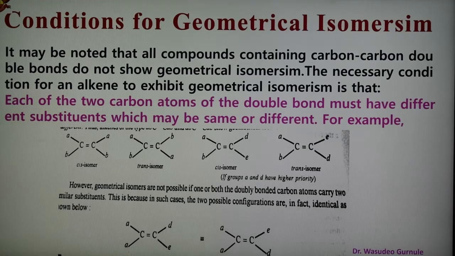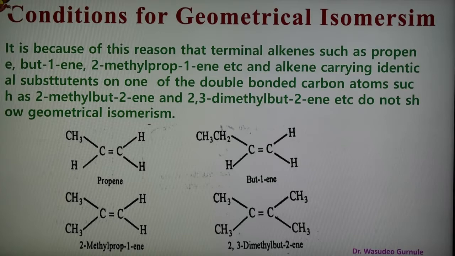It is because of this reason that terminal alkenes such as propene, 1-butene, 2-methyl-propene, etc., and alkenes carrying identical substituents on one of the double bonded carbon atoms, such as 2-methyl-butene, 2-butene, 2,3-dimethyl-2-butene, do not show geometrical isomerism. So here the examples are shown.